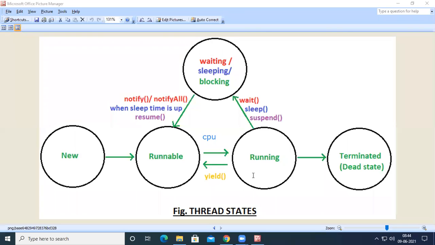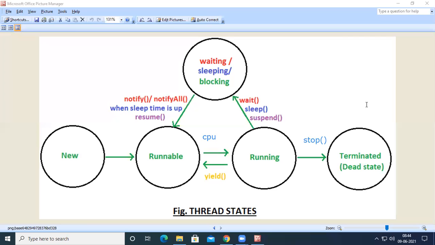And then when the thread is in running state, the thread may be terminated. So the thread may be moved to the dead state, or the thread may move to the waiting state. What are the different possibilities? There is one method in Thread called stop.